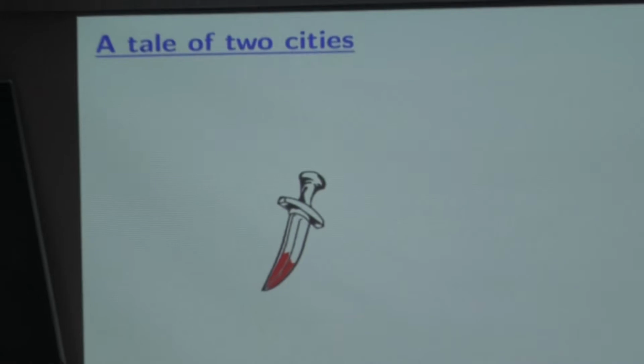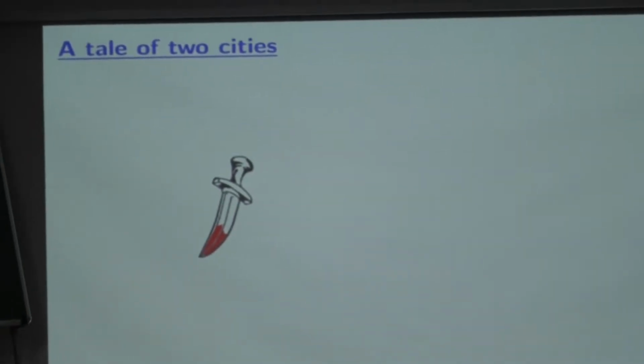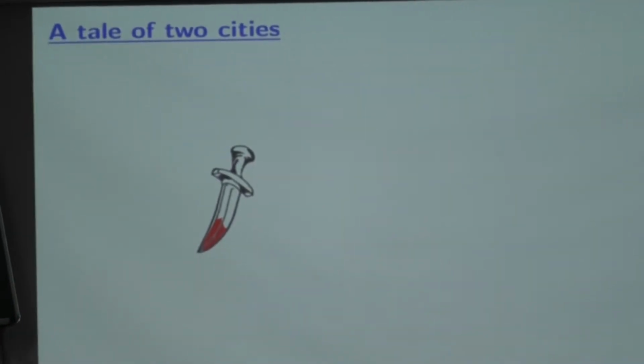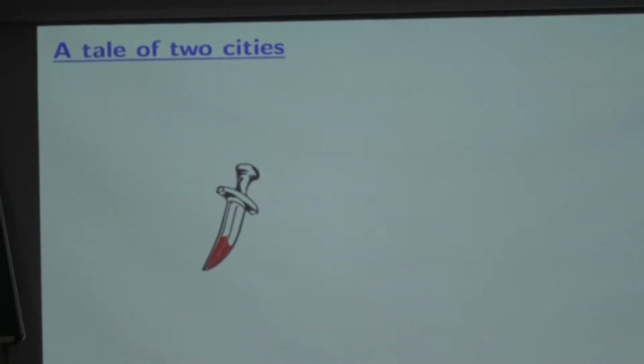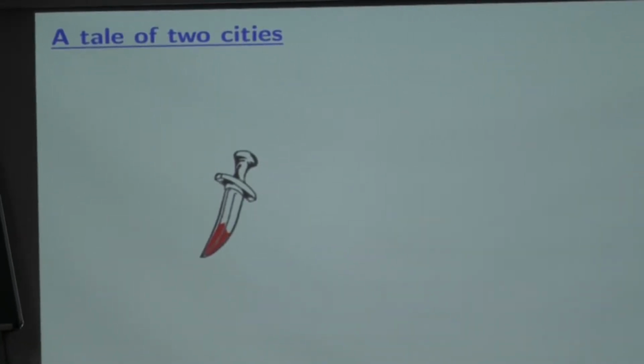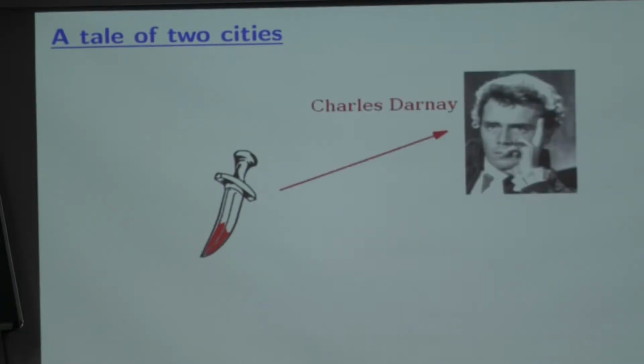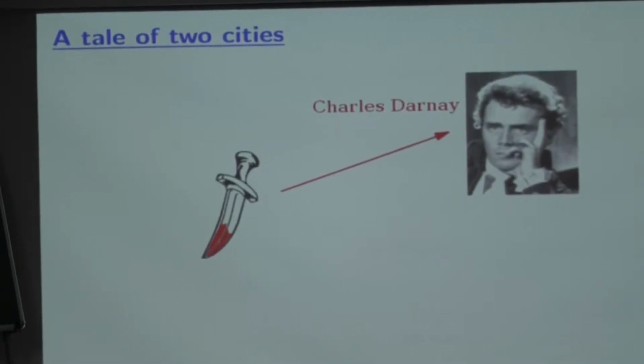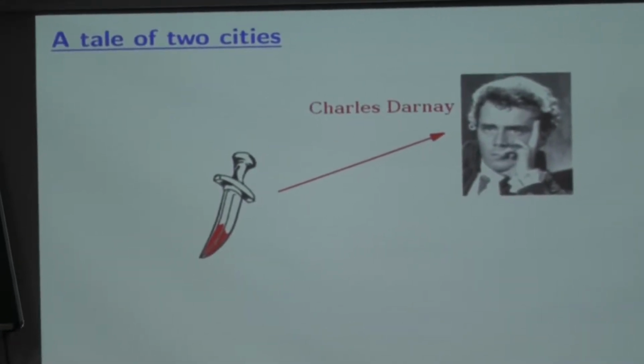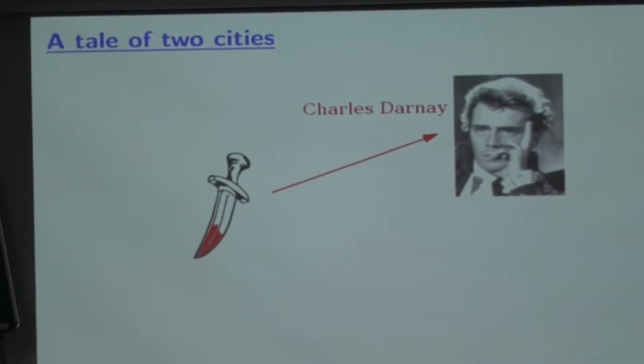Now there's an entire novel written essentially based on this same idea, A Tale of Two Cities. If you do not know the novel or have not watched the movie, here's the synopsis, because what we are going to see is basically a mathematical version of the novel. Something like a murder has been committed and one guy has been accused of the murder. His name is Charles Darnay, and it seems that he is going to be executed.